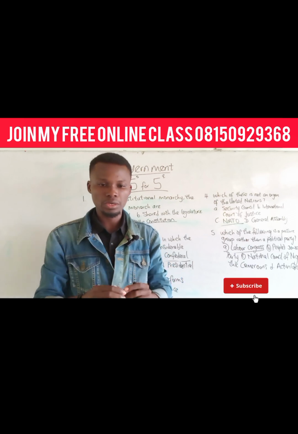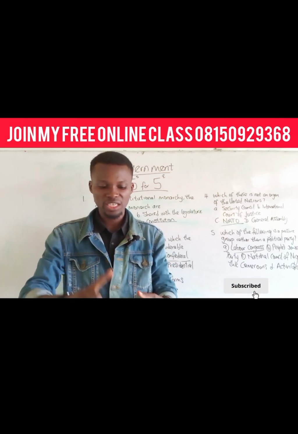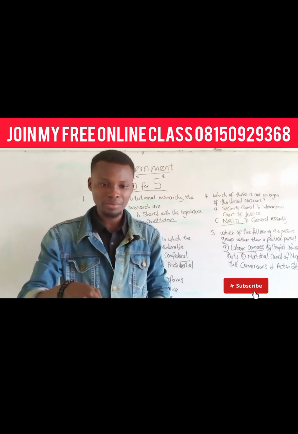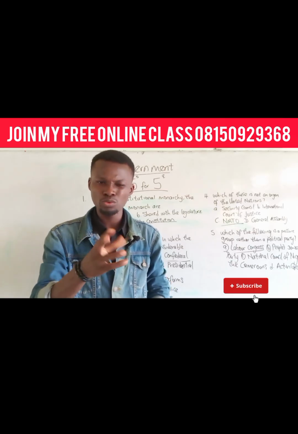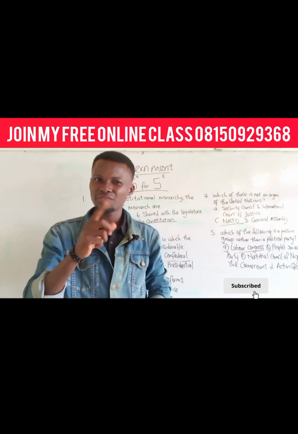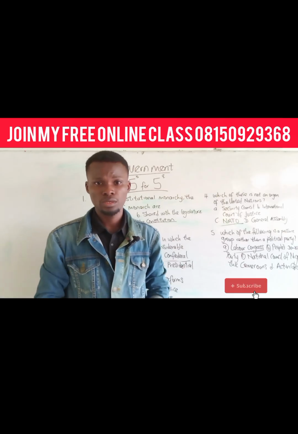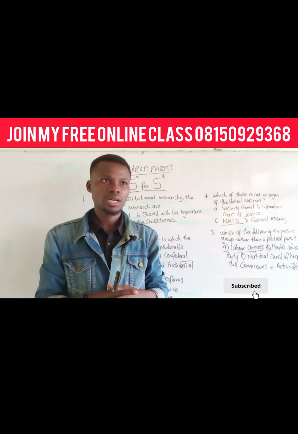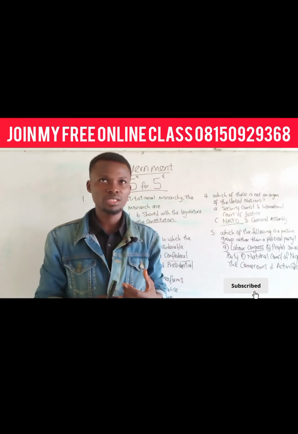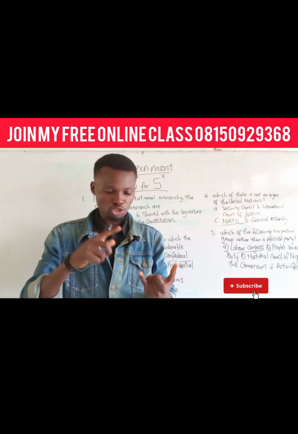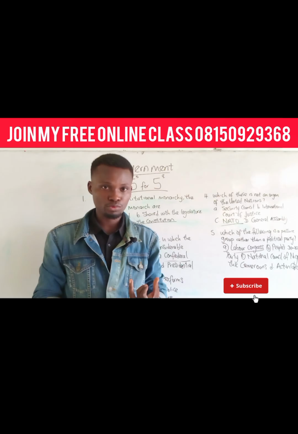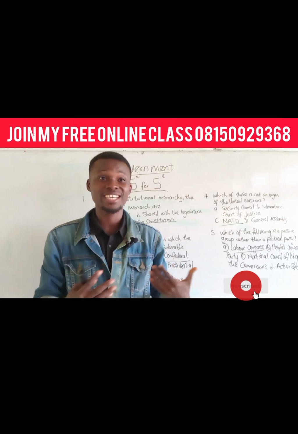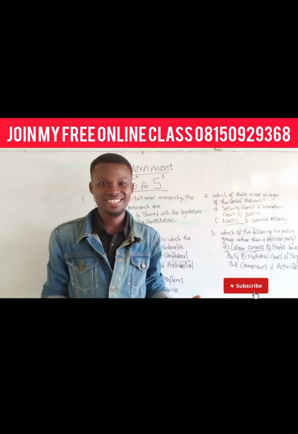Because, you know, I told you already that JAMB knows the limitation of your knowledge. All of these examination bodies, they know what you are studying, they know what you are reading. So there is a way they can ask the same question, but they will use different terms, different words to confuse you. Let me give you a typical example. When you are given a question, and the possible answer is meant to be maybe electorate, they may decide not to put electorate in the option, and they will just put populace in the option, or they put voter in the option. Meanwhile, these three things I just mentioned do the same thing.